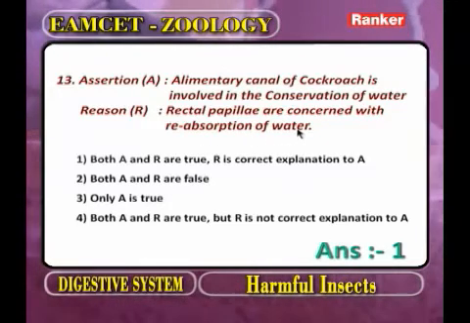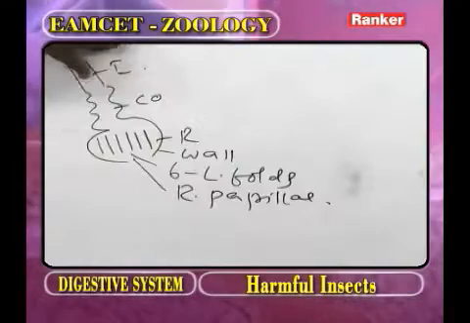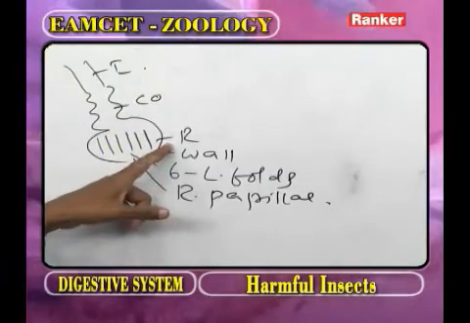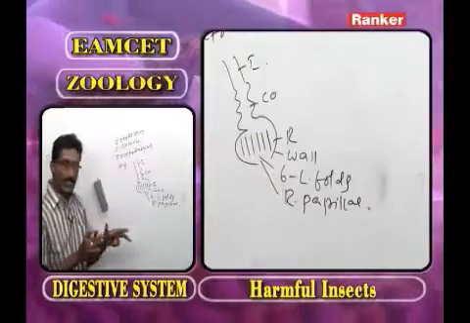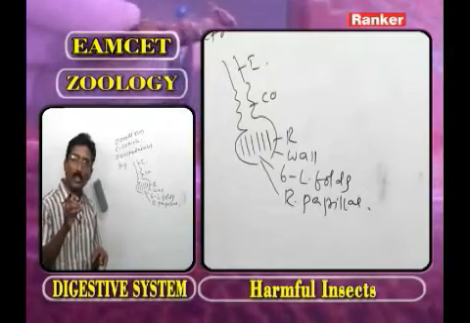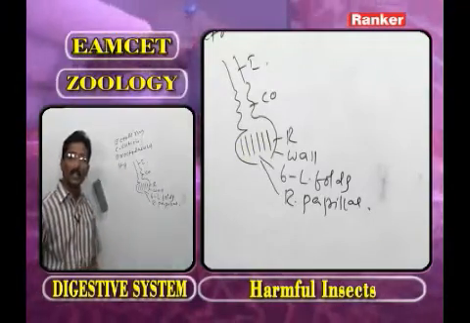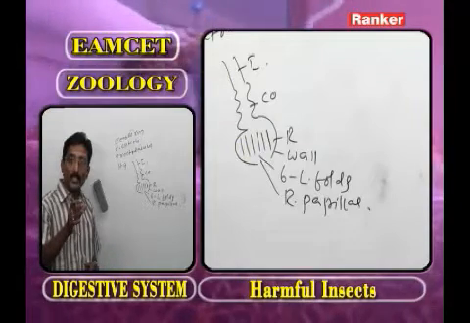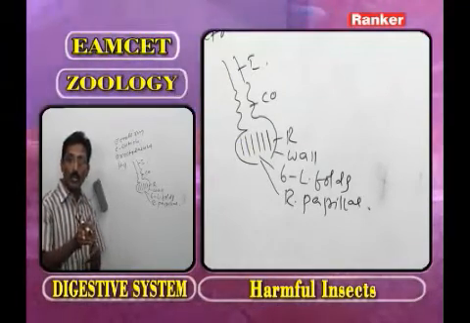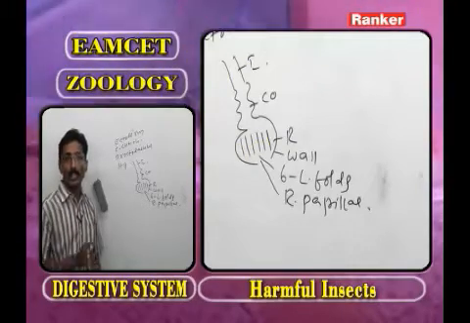After completing digestion, the undigested food material enters the rectum. The wall of the rectum has the rectal papillae, which reabsorb water from the undigested food material. This is one of the adaptations to the terrestrial environment.